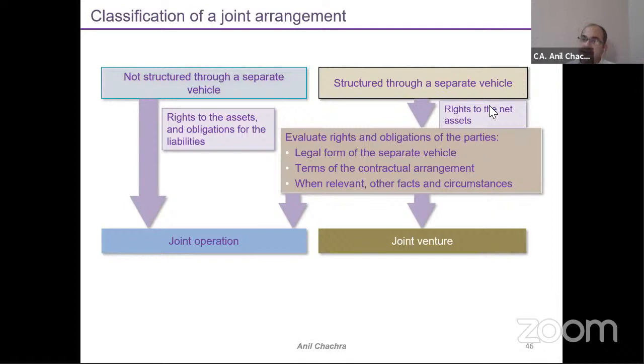Suppose I am a company and I have created an SPV, as in the previous example of A and B at 50-50%. If this SPV is dependent on me itself, meaning they are selling all the goods to me, then I have the obligation. If there are any losses or further obligations, the standard says there is still an obligation on the company's part.